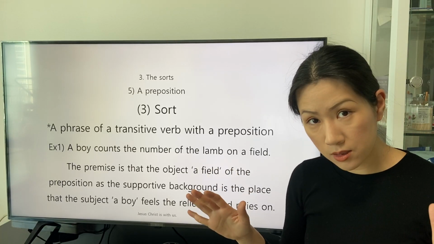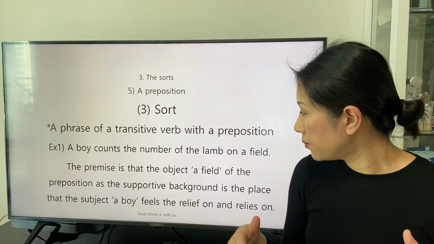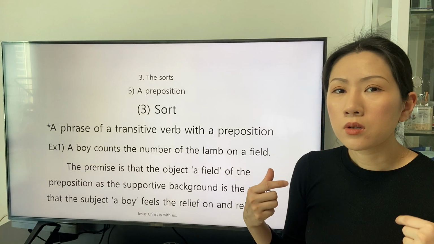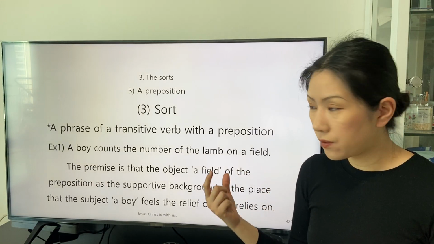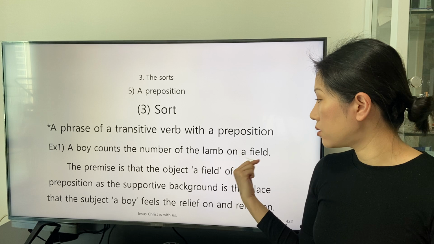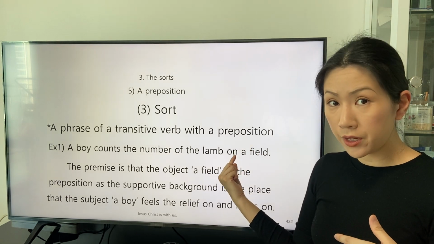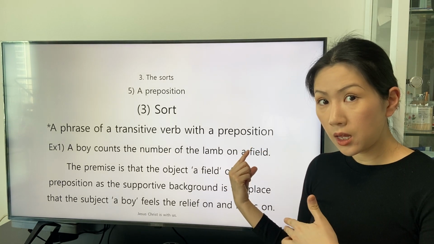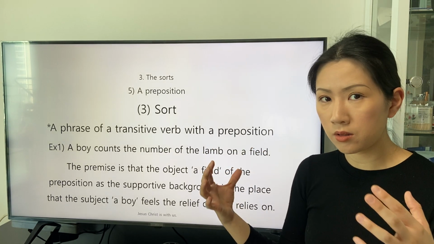In this context, we can think of the place of field. Where is a field? A field is the safe place.